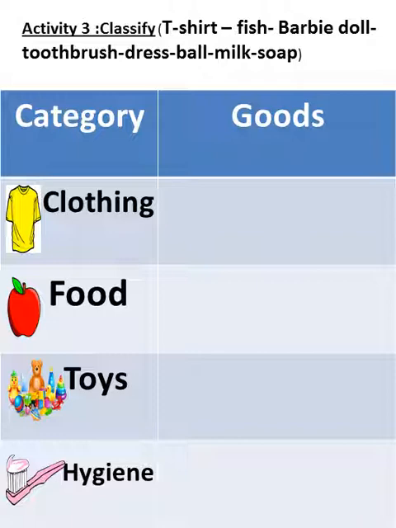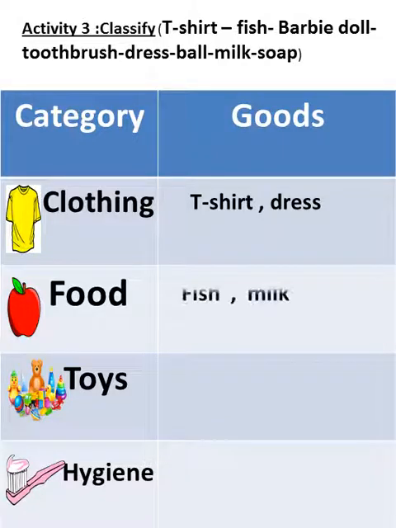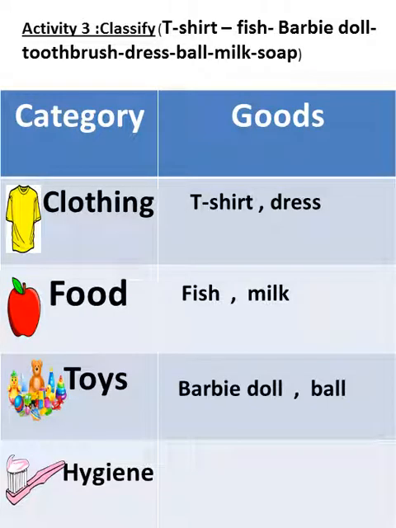Excellent. T-shirt and dress. What goods are food goods? Thank you. Fish and milk. What are toys goods? Barbie doll and bowl. What are hygiene goods? Toothbrush and soap. Excellent.